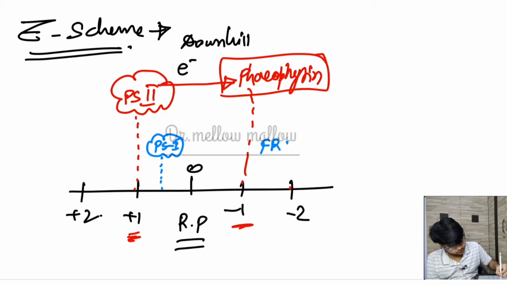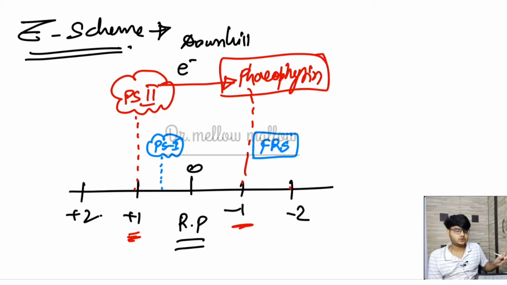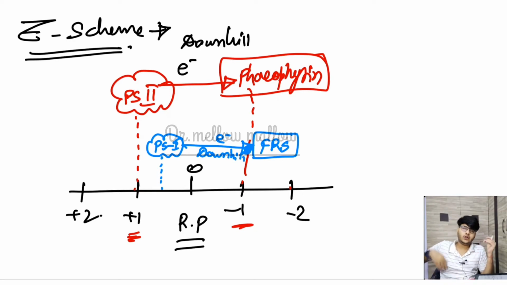ferredoxin reducing substance. Now this ferredoxin reducing substance has a redox potential of -1. So again there is a smooth flow of electrons, and that is a downhill process. You have seen in the previous section that the electron is moving smoothly from PS1 to FRS. We are talking about the excited PS1, not the initial PS1. So electrons are moving from PS1 to the FRS molecule.